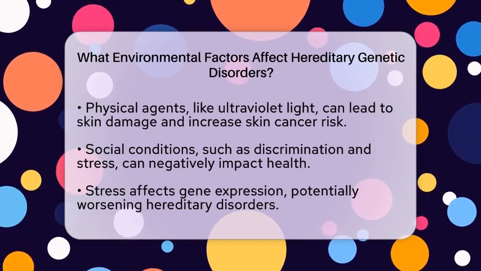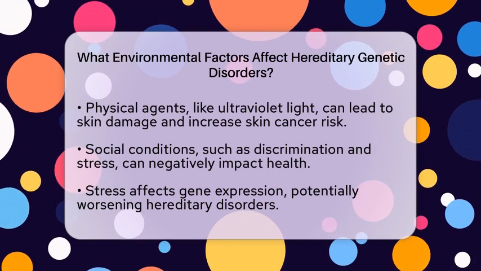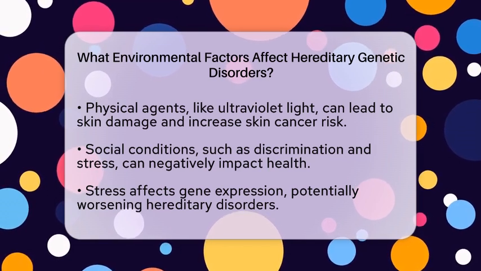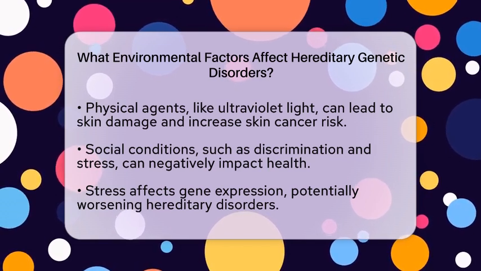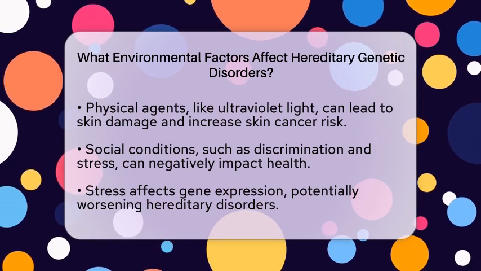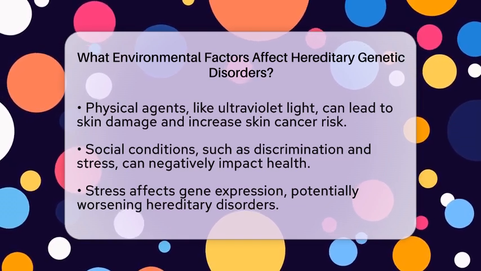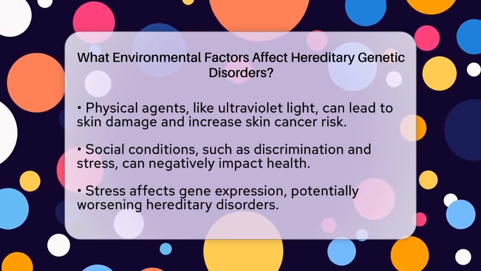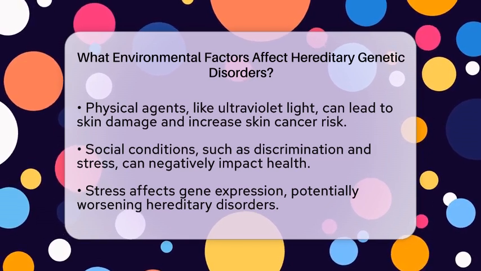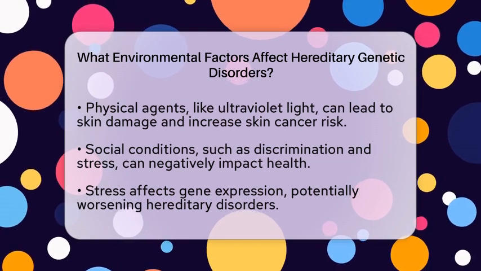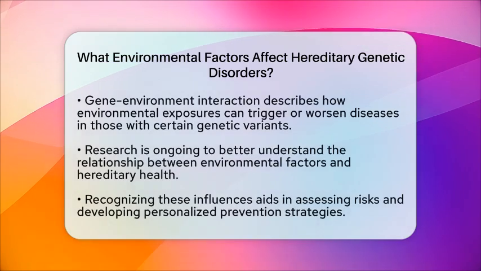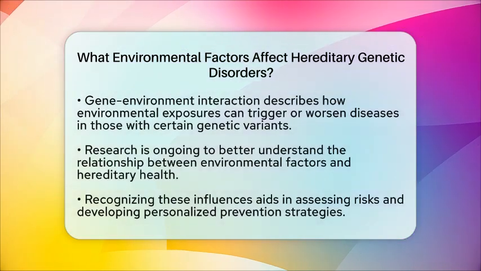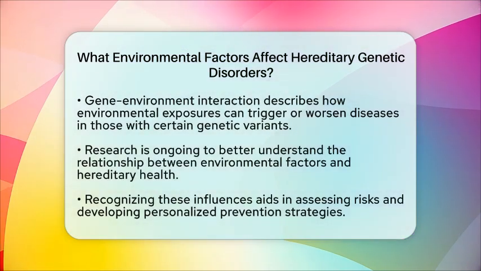The relationship between genes and the environment is often described as gene-environment interaction. This means that certain environmental exposures can trigger or worsen diseases in individuals with specific genetic variants. For example, children with a genetic variant linked to brain development may face a higher risk of autism if they are exposed to high levels of air pollution. Research continues to advance in understanding these interactions.